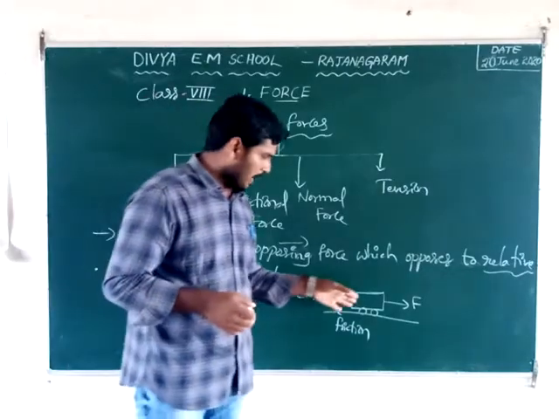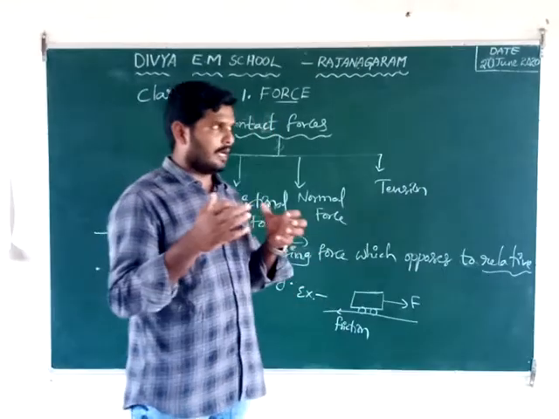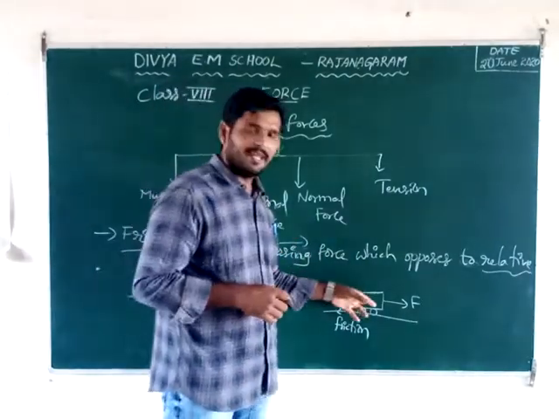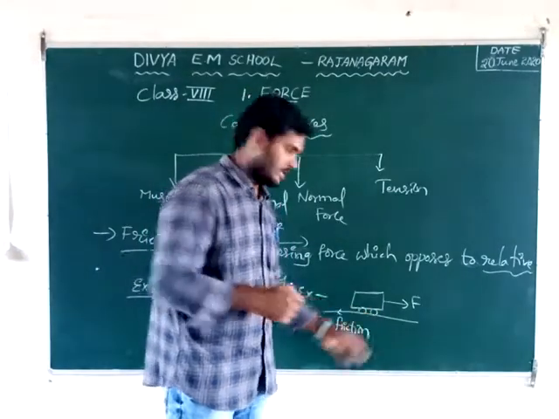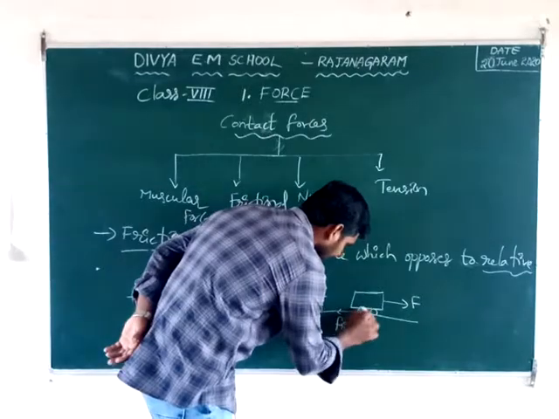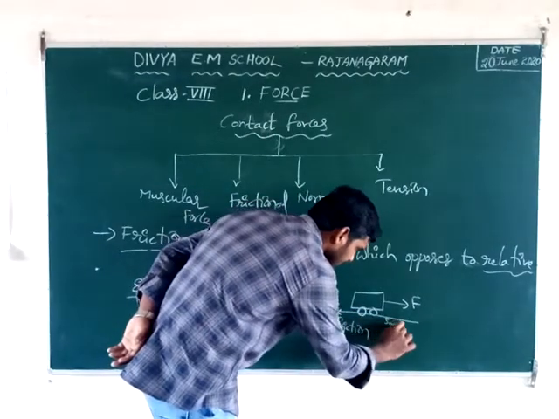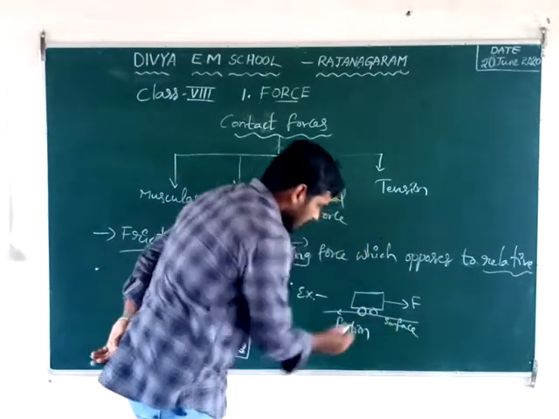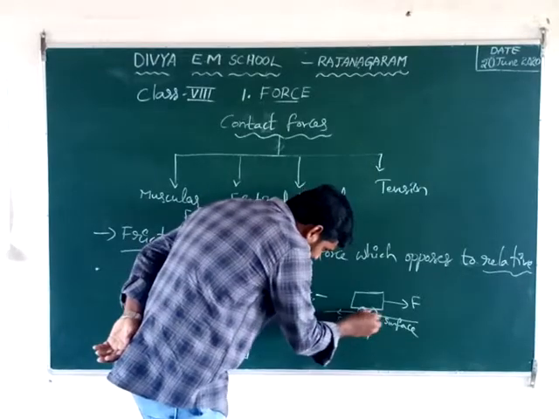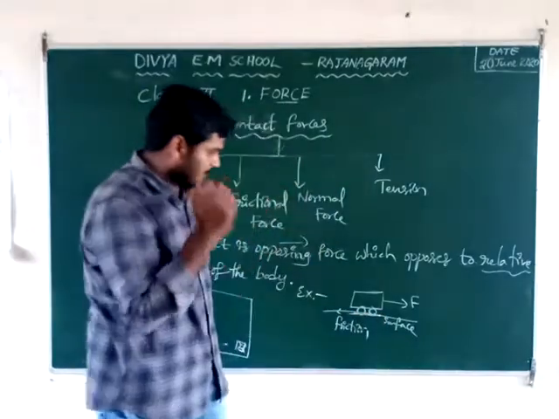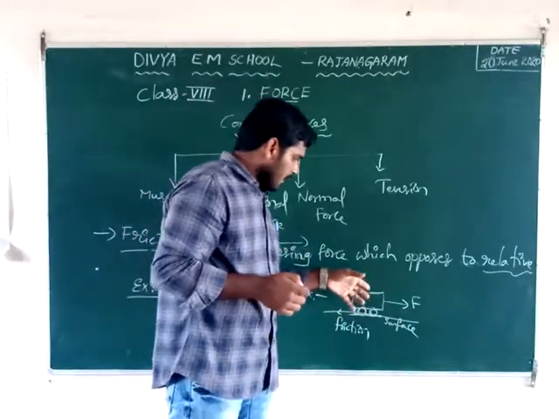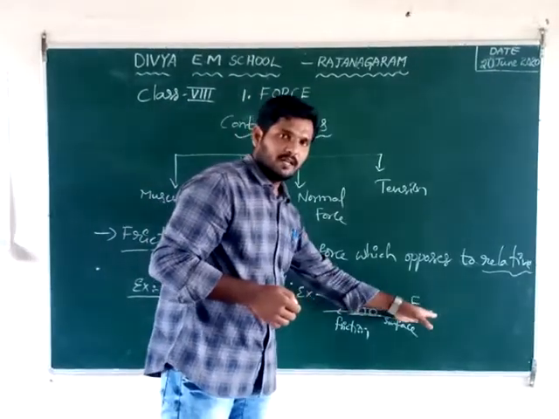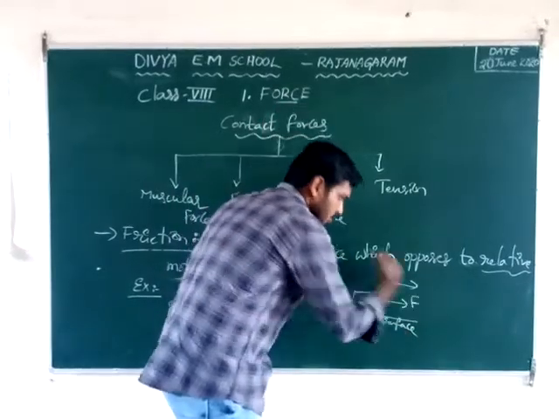Another example: we take any loaded massed body. That body has two wheels. The two wheels contact the earth's surface. The wheels and the surface are in contact with each other. This body is in motion using this type of force.